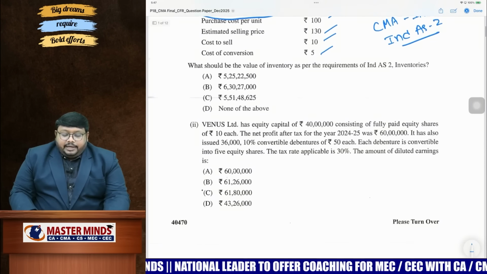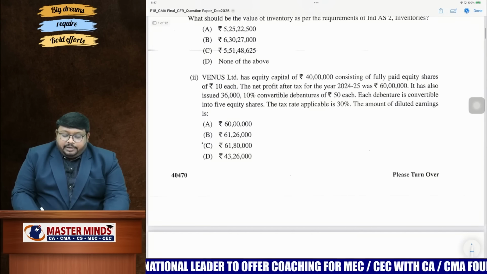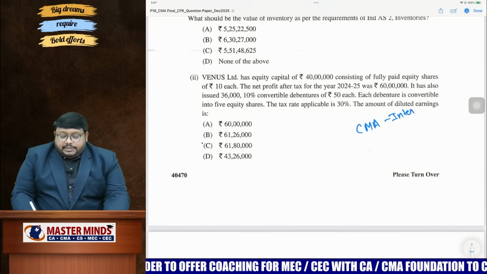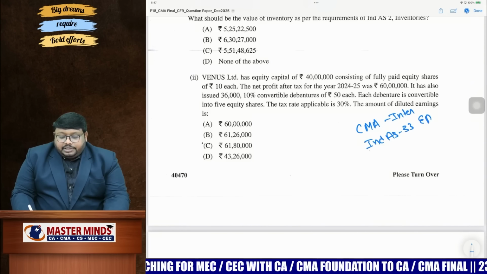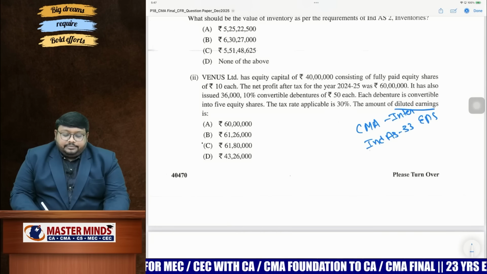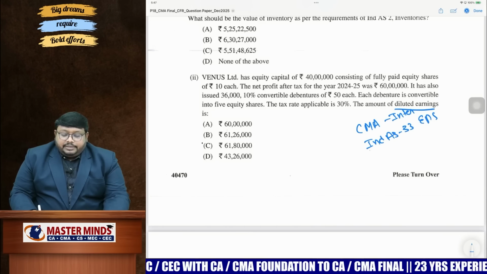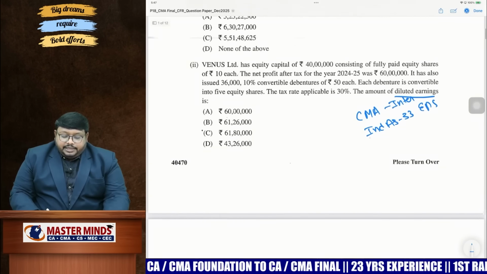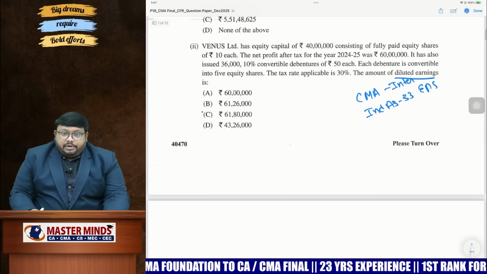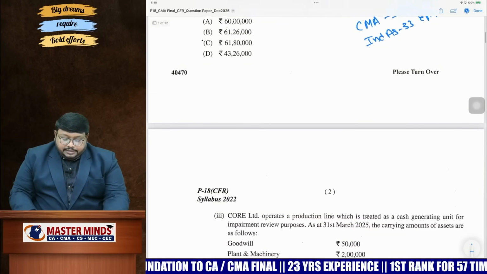And coming to the second MCQ, this is also from CMA Inter. In CMA Intermediate, we are having Ind AS 33 in corporate accounting, earnings per share. They're asking about diluted earnings. We have to calculate diluted earnings per share into the number of shares, the weighted average number of shares we have to multiply to get the answer.